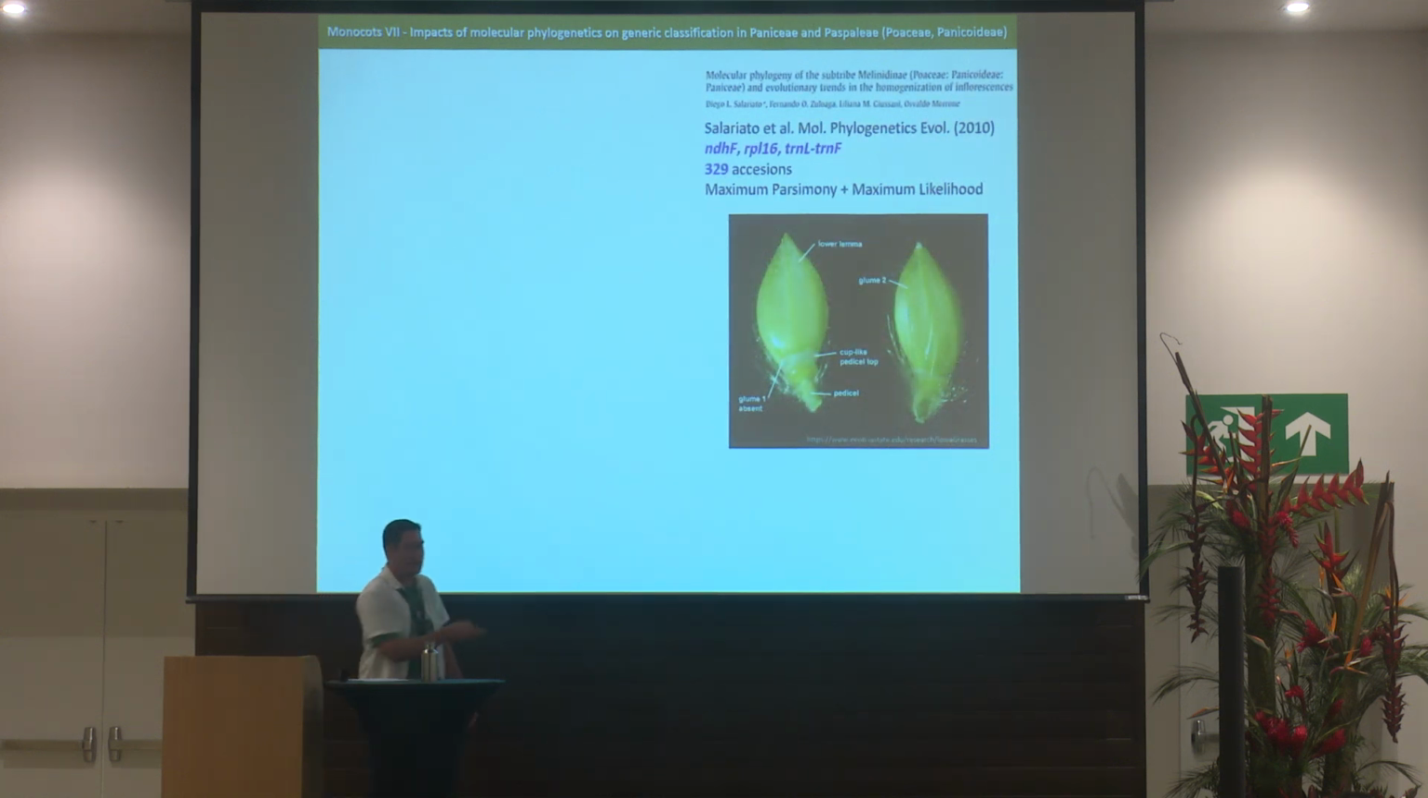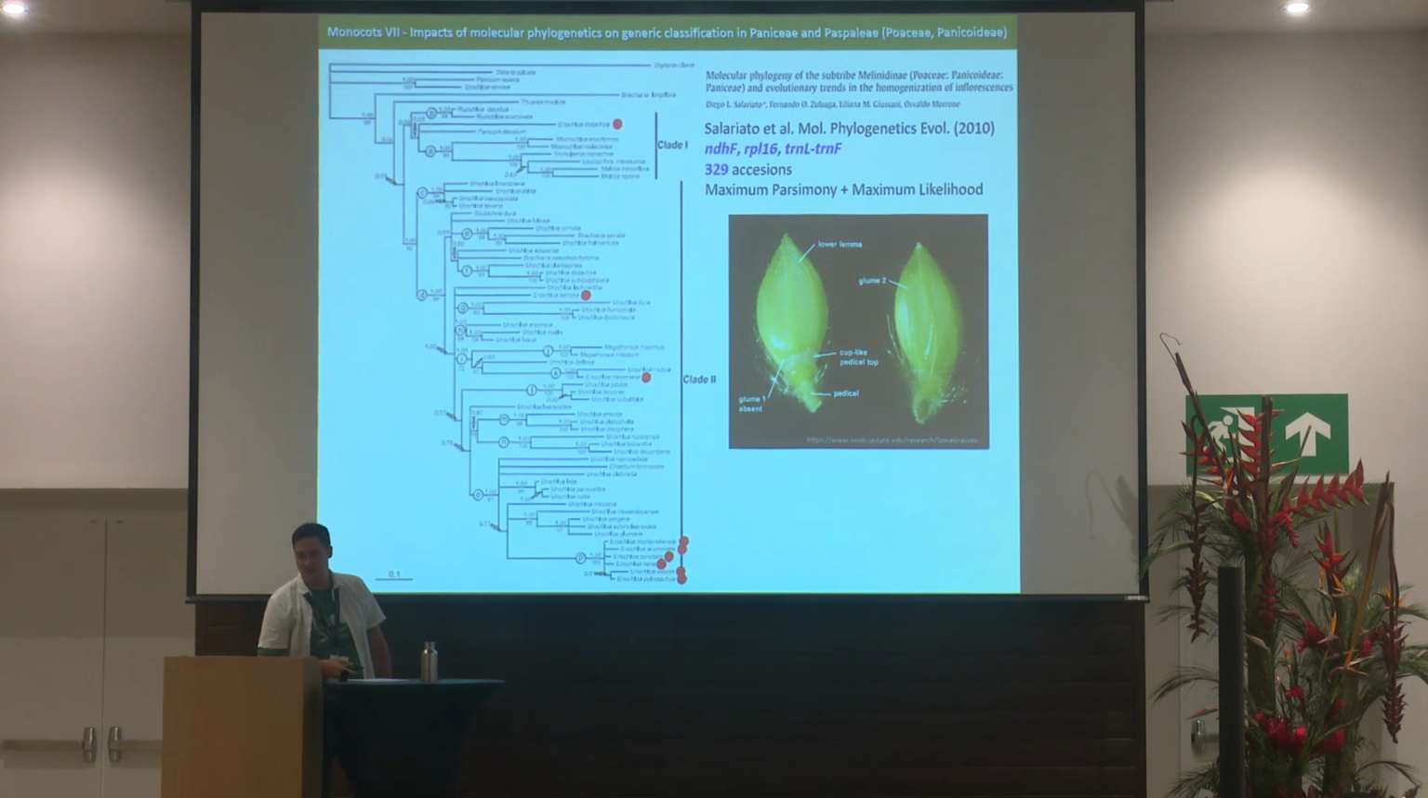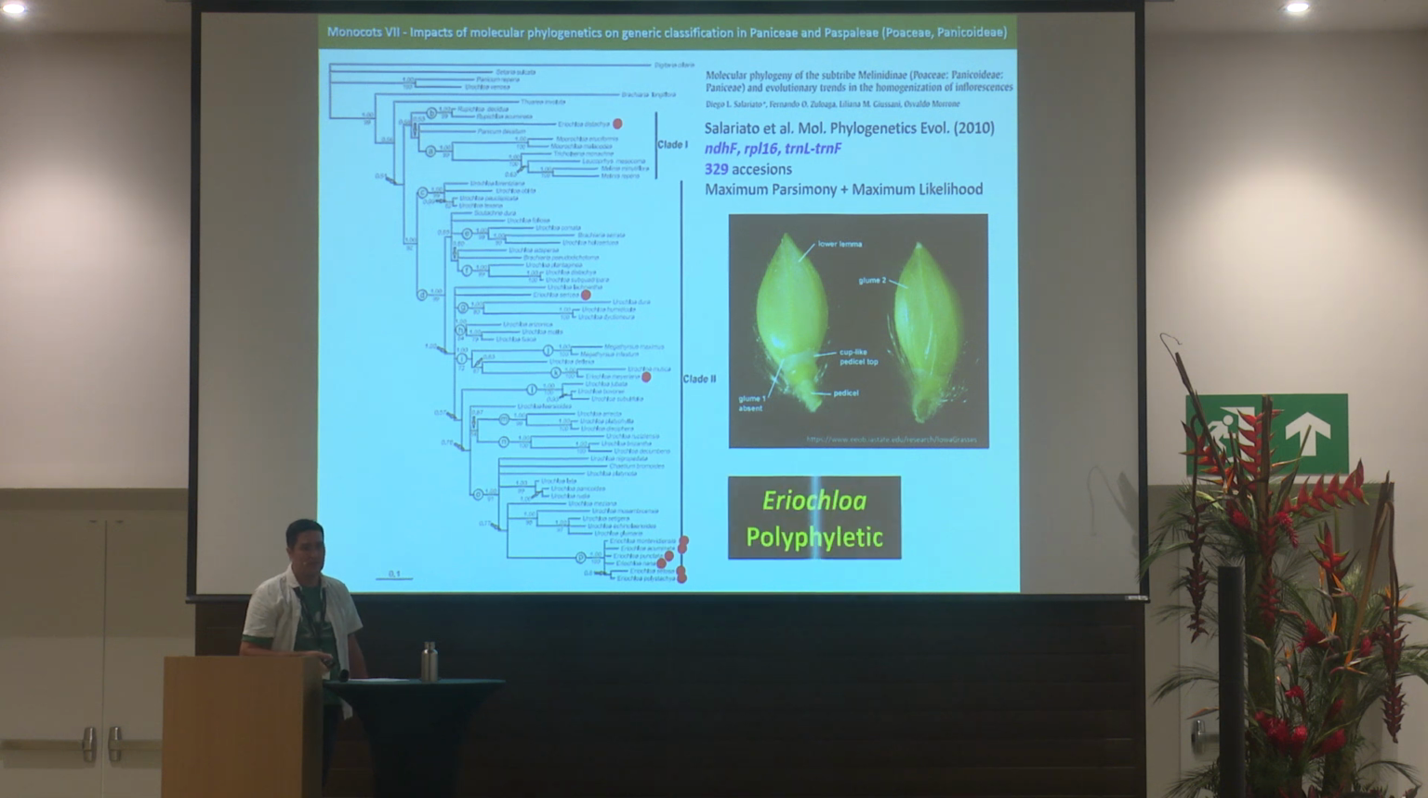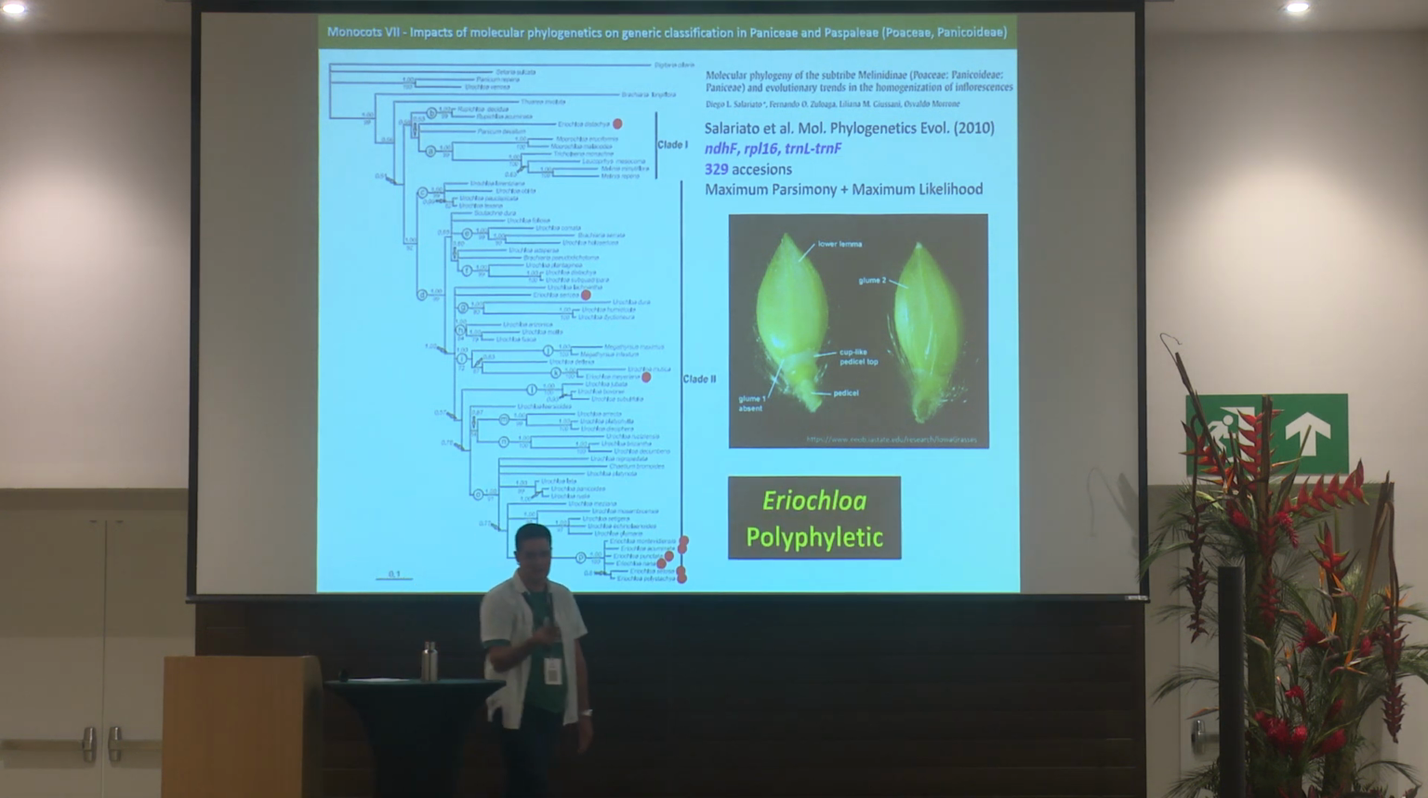Eriochloa is a genus characterized by these cup-like structures here at the base of the spikelets, and Salariato and collaborators in 2010 published this study based on plastid data in which they tested the species of Eriochloa. So we see here that the species of Eriochloa were recovered in different positions within subtribe Melinidinae, nested with other genera like Moorochloa, Trichanthecium, Urochloa, Brachiaria, and so on. So we can see that this genus was not changed, but it's polyphyletic and it needs to be recircumscribed.